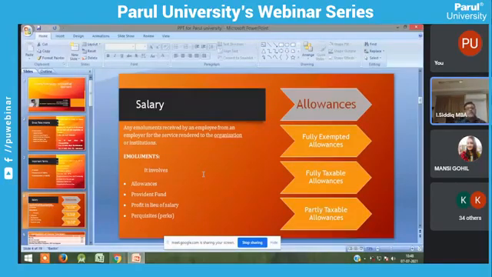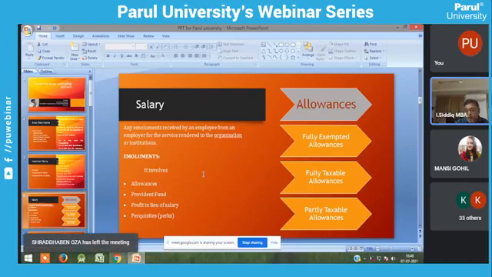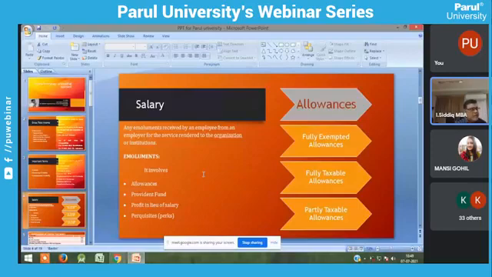Salary: any emoluments. Emoluments may be received as an amount, as some benefit, or as some compensation. Any emoluments received by an employee from the employer for the services rendered to the organization or institution. You are going to work, or already are working, in an institution or an industry, and you are getting a salary.